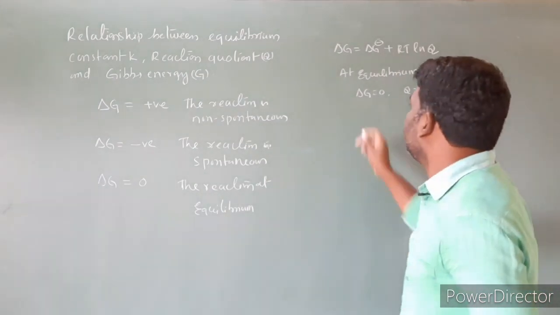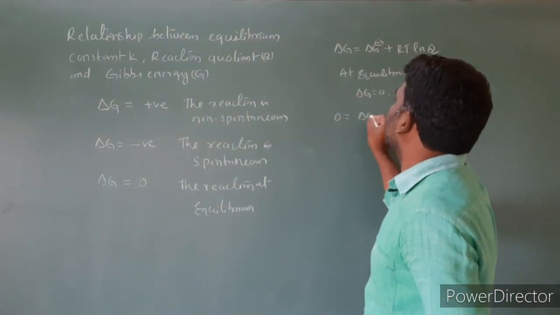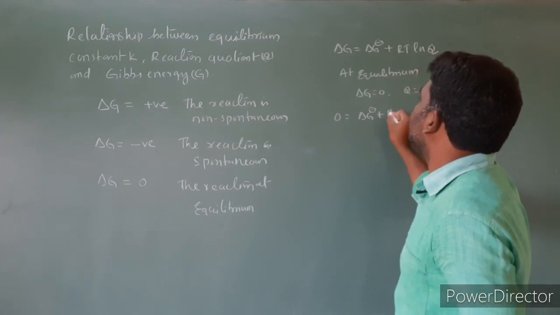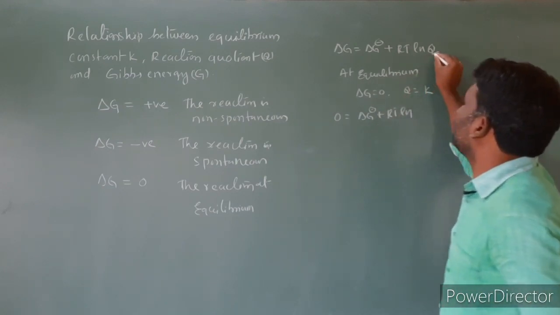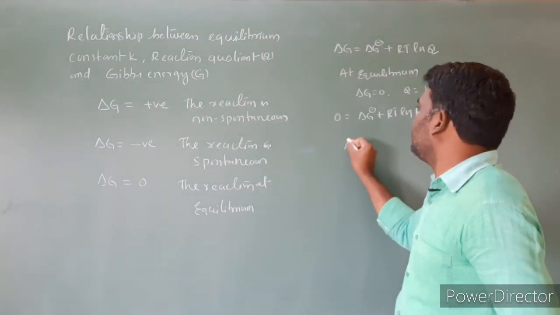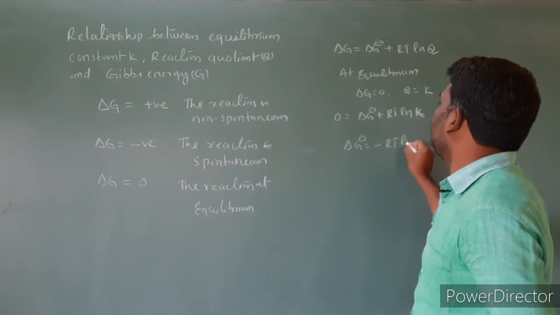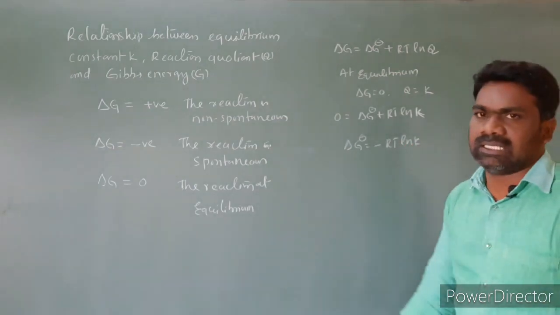Then substitute these. Delta G is equal to 0, which is equal to delta G standard condition plus RT ln Q, and Q becomes K. Then delta G standard condition is equal to minus RT ln K, isn't it?